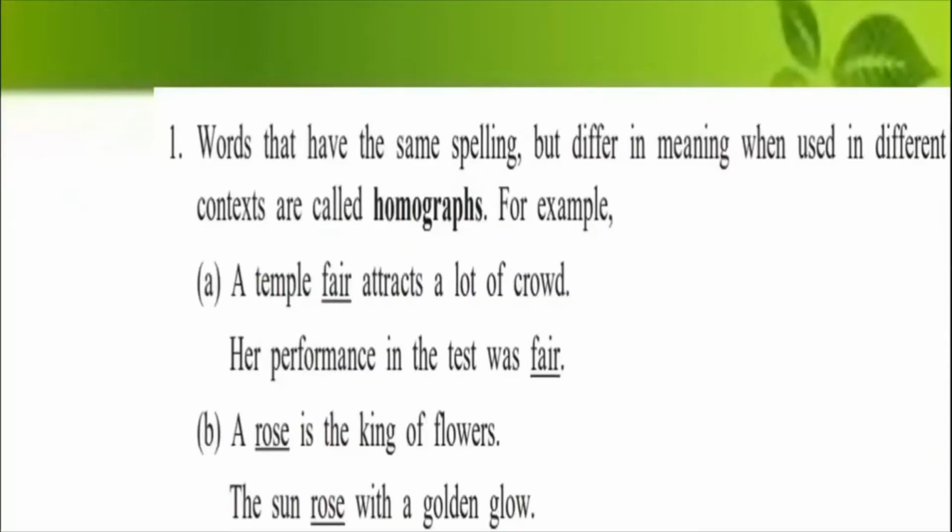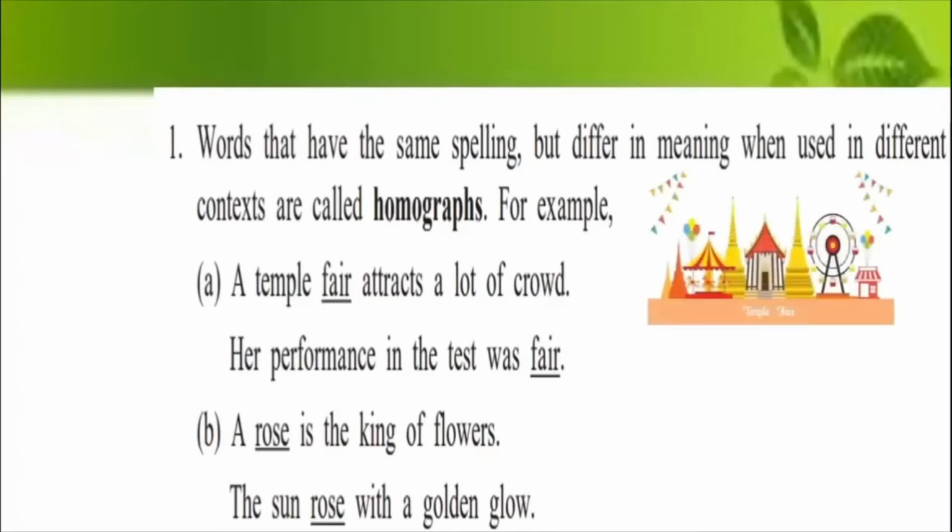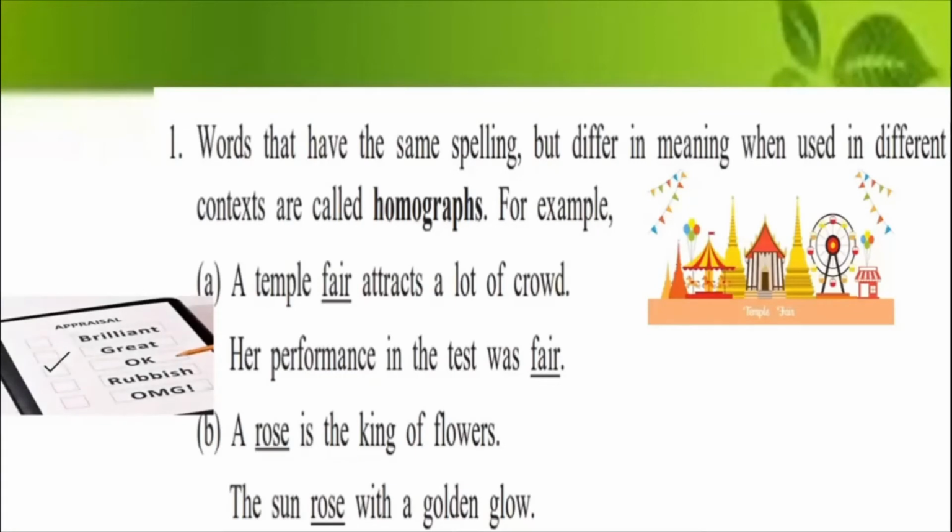Now we have a few exercises from our textbook. Let us look at them also before we continue. So what are homographs? They have given us some examples. Words that have the same spelling but differ in meaning when used in different contexts are called homographs. Example C. A temple fair attracts a lot of crowd. Now this is a temple fair where people get together in order to celebrate. Her performance in the test was fair. Here performance was fair. It was not very good and it was not very bad.